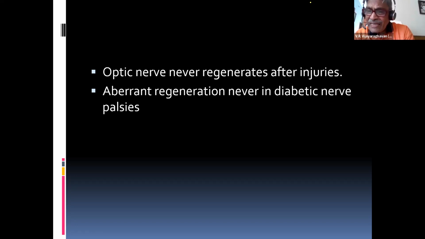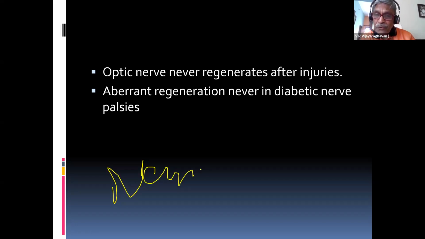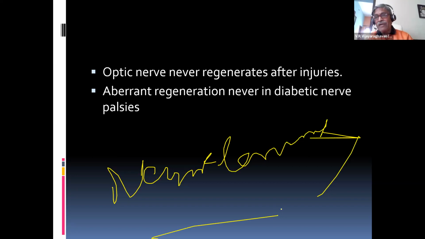And moreover, it has got no neurilemma. Neurilemma has to be there for its growth and regeneration. So the optic nerve is not a nerve. The optic nerve has got no neurilemma, N-E-U-R-I, neurilemma. So it can never regenerate when damaged.